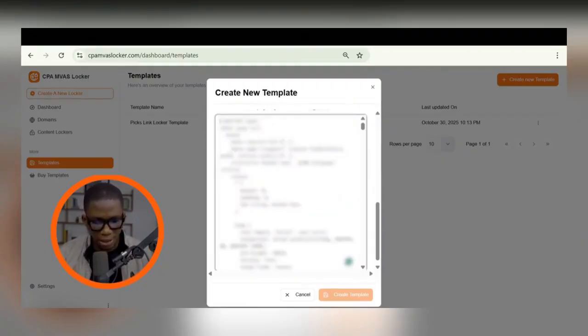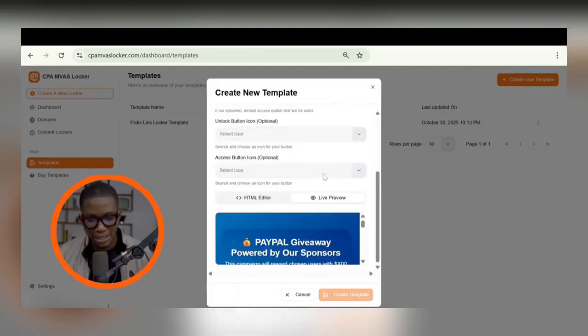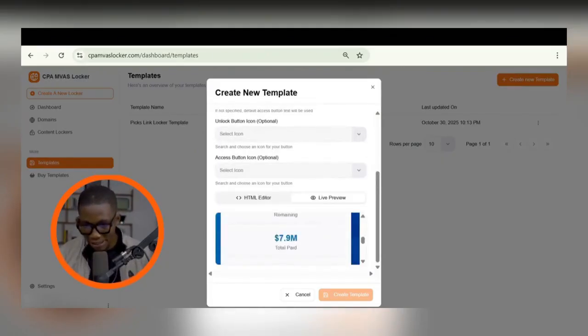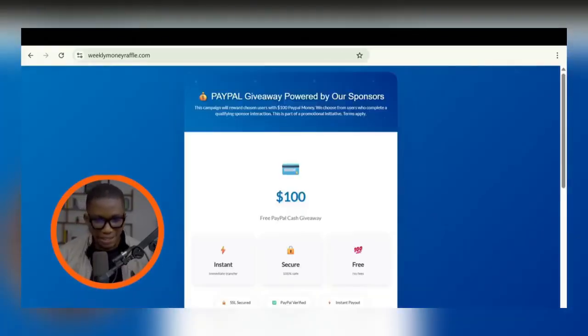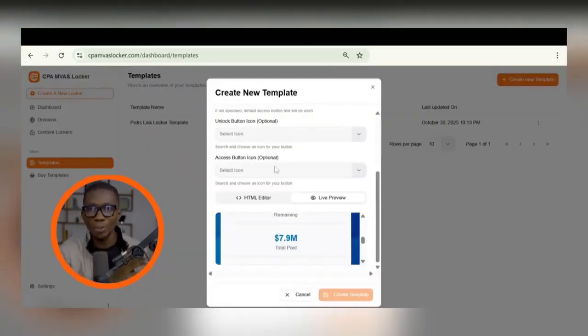It should start from where it says doctype HTML, because it's the HTML stuff. Then go to where it says live preview. You can see that this same website is now inside here, and I can totally connect it to any domain name that I want. That's why I say that this thing can work for anybody. And you can totally write your own piece of code if you know how to code.